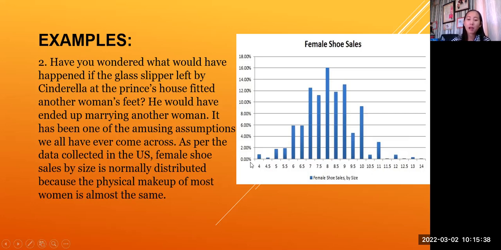If anyone buys size 4, they are few. And size 14, also few. So it is another example of normal distribution, because the shoe sizes sold are near the mean, which is 8. Right? Did you understand? Opo. Okay, very good.